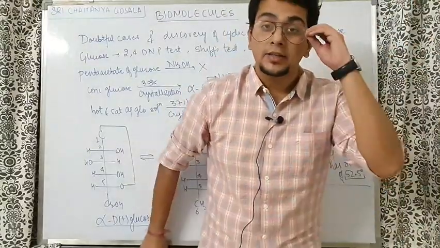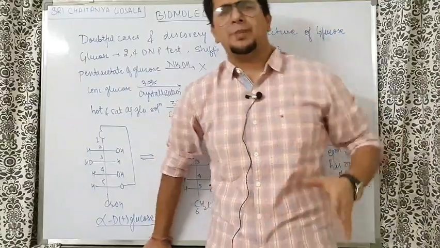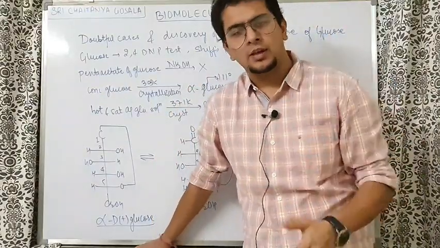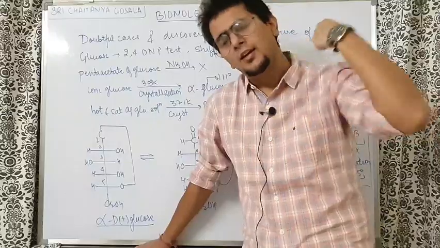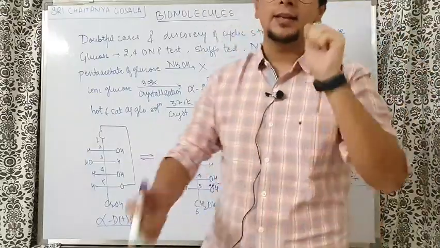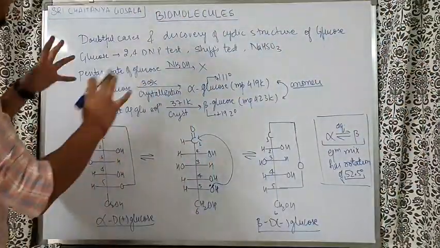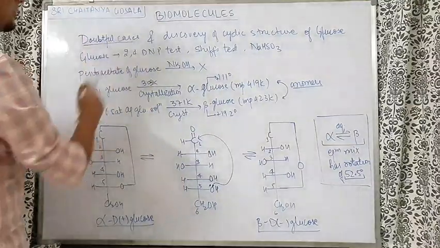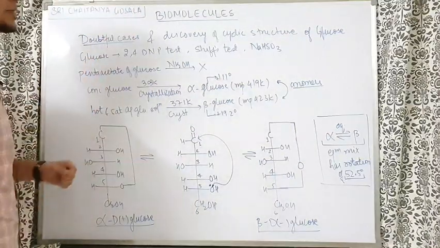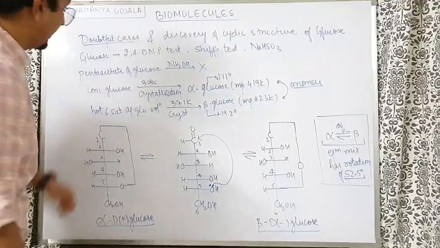Now, bhaiya, after understanding the glucose structure, people were very happy. They were like, okay, now we have done a record-breaking thing. We'll get the Nobel Prize now. But suddenly, some reactions happened. They were very doubtful. Some doubtful cases came, which led to the discovery of the cyclic structure of glucose. So what happened there?